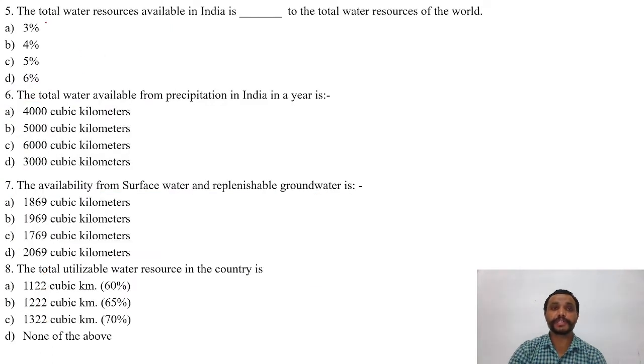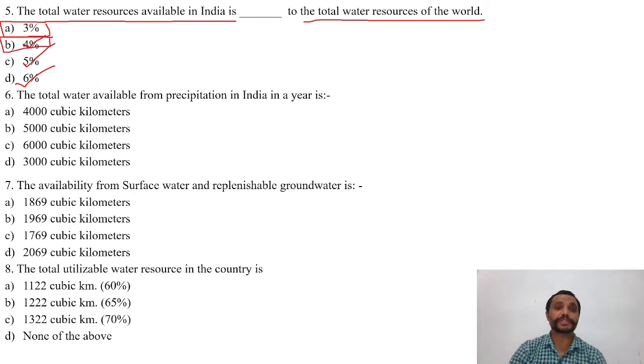The next question is, the total water resources available in India is dash to the total water resources of the world. And the options are A, 3%; B, 4%; C, 5%; D, 6%. The right answer is B, that is 4%.